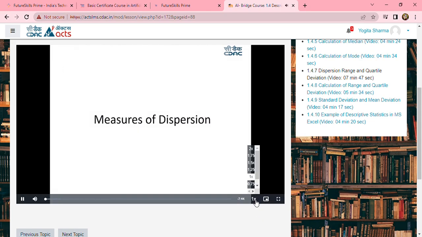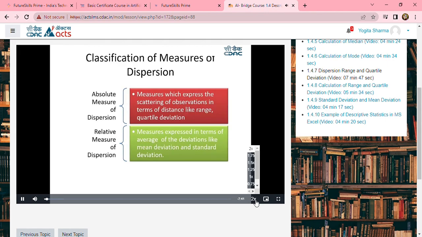Measures of dispersion. Measures of dispersion are classified under 2 heads. The first one is the absolute measure of dispersion. The second one is the relative measure of dispersion.